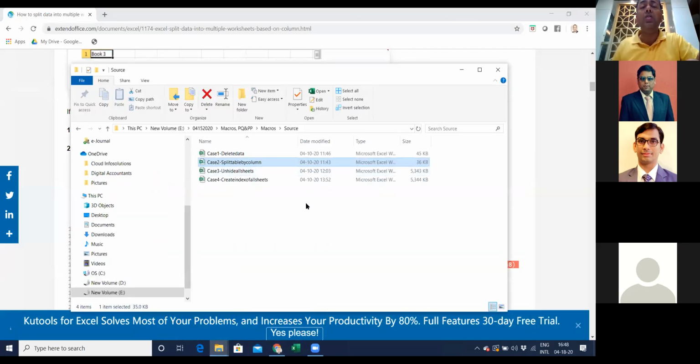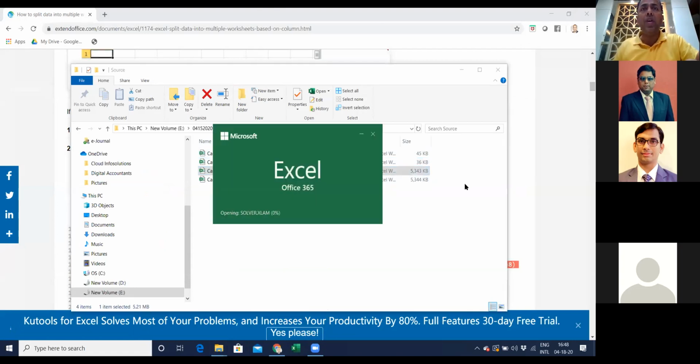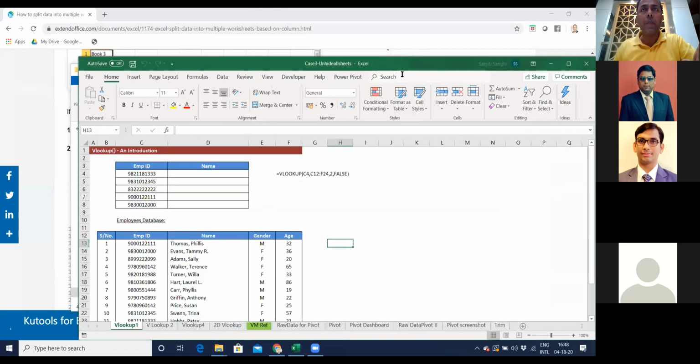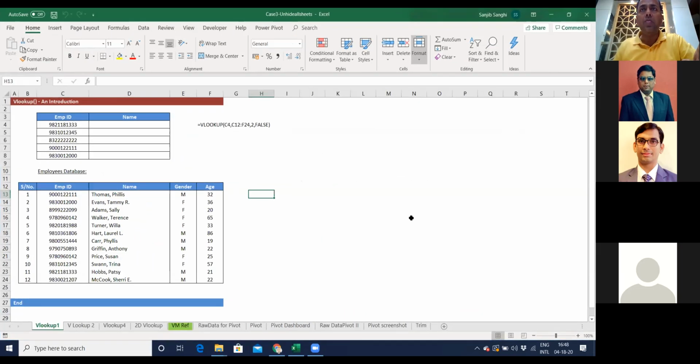Yes, unhide all sheets and create index. So let me open that for you and then I'll share this Excel as soon as this gets open. Right. So let me share this Excel for you. Yes, it is shared. Good.